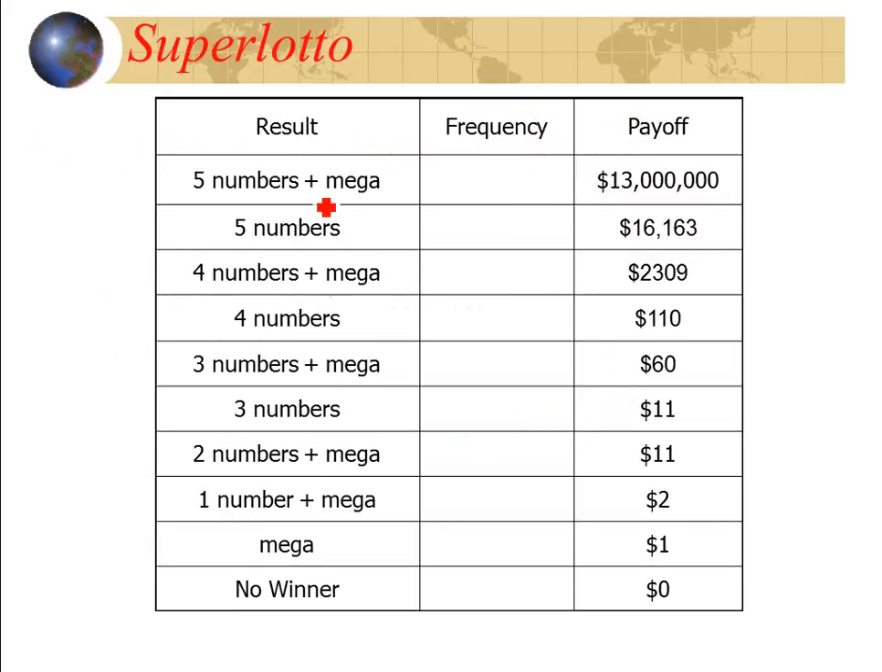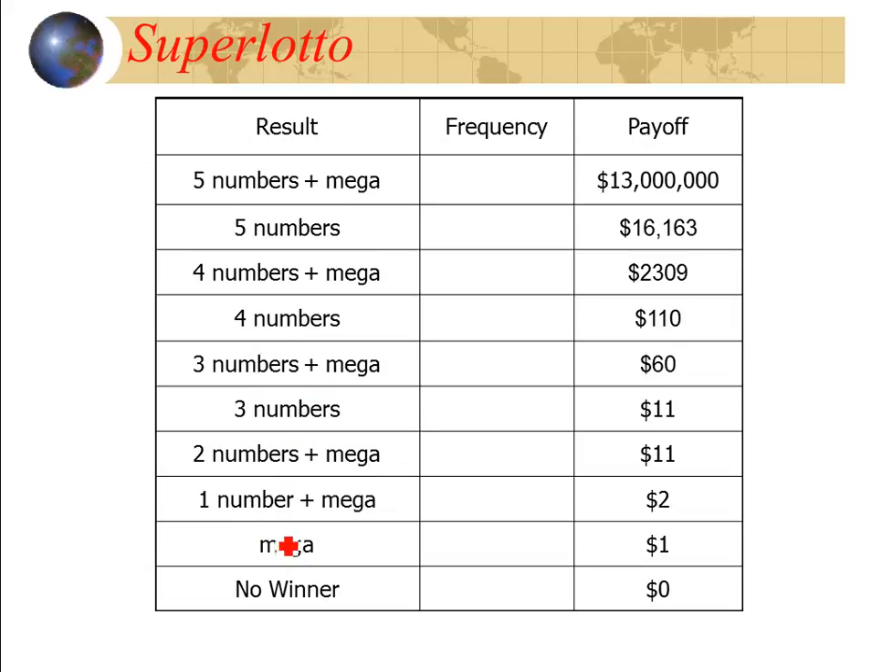The winners, if you get this, if you get 5 numbers plus a mega, and there's only going to be one way of doing that, and on this particular example, I had a payoff of $13 million. You could win if you get 5 numbers, but you don't get the mega number. 4 numbers plus mega, just the 4 numbers. 3 numbers plus the mega, just 3 numbers. 2 numbers plus mega, 1 number plus mega, or just the mega number itself. Those are all different ways you win.